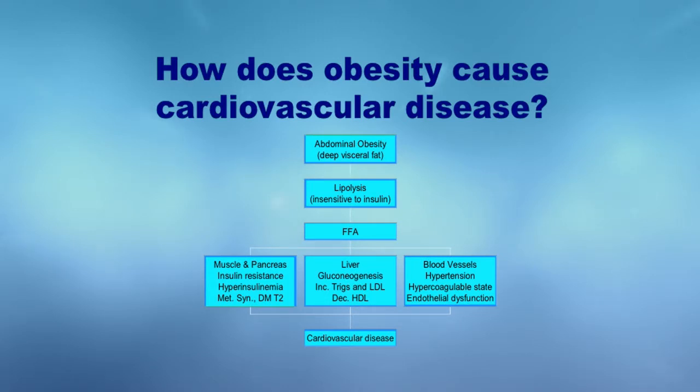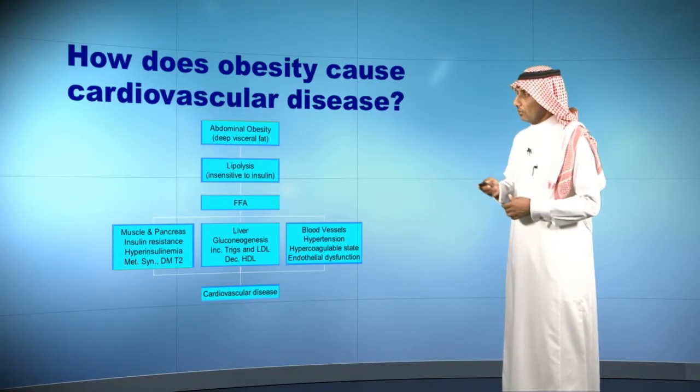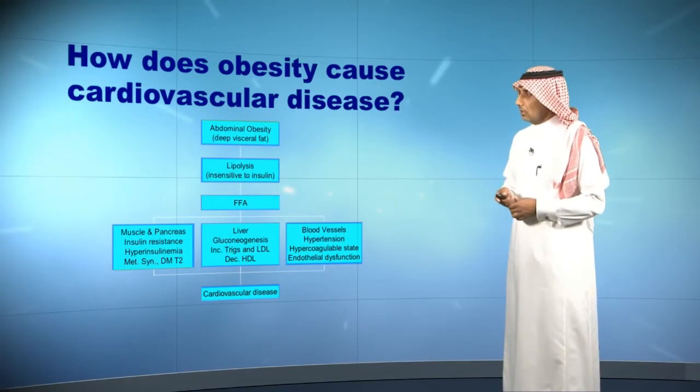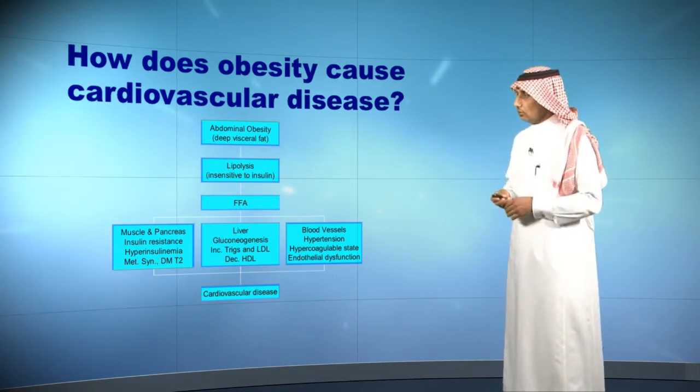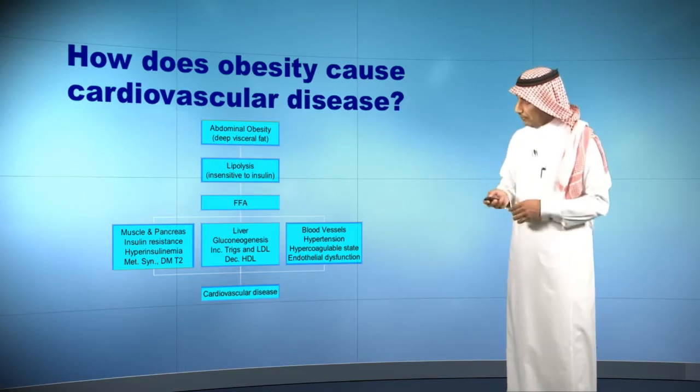So in the pancreas and muscles, this will lead to insulin resistance, which causes hyperinsulinemia and type 2 diabetes. In the liver, this will lead to increased LDL and decreased HDL. And in blood vessels, this will lead to hypertension by causing a hypercoagulable state and endothelial dysfunction. All these factors will lead to cardiovascular disease.